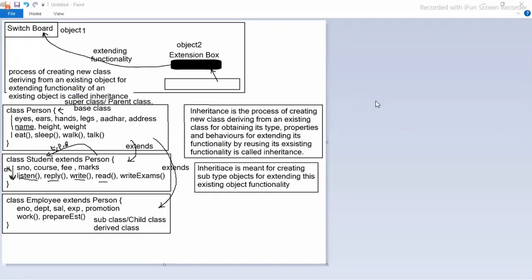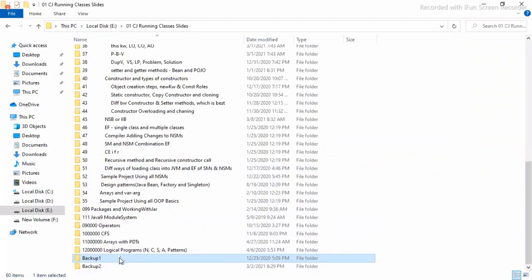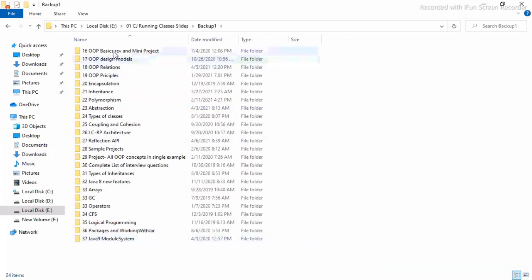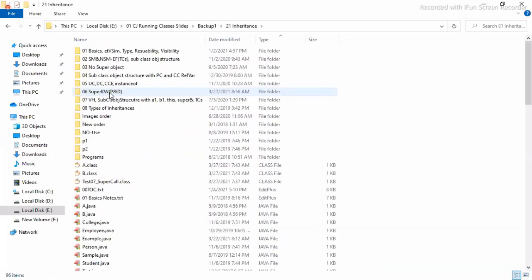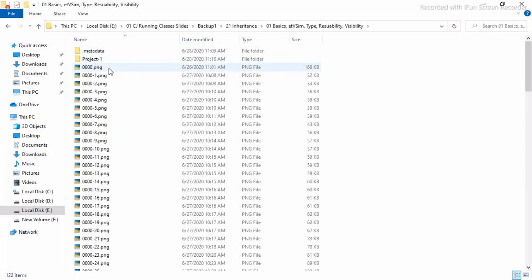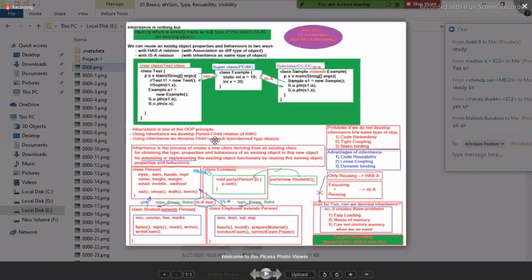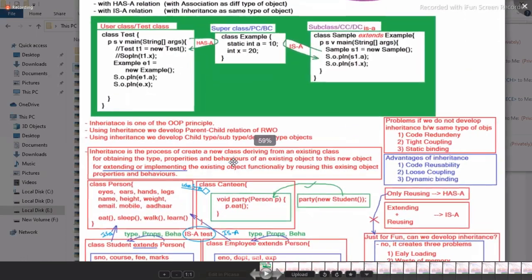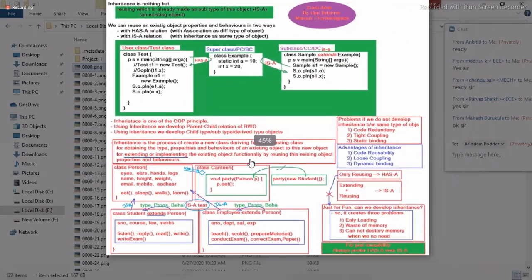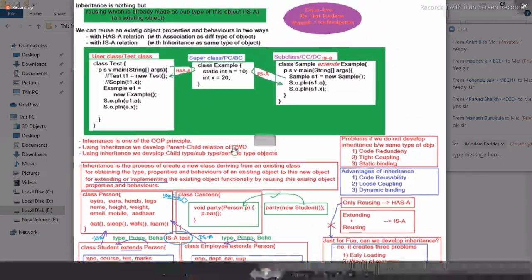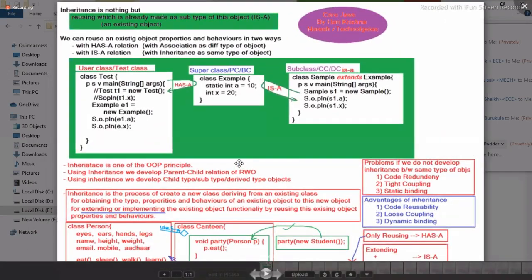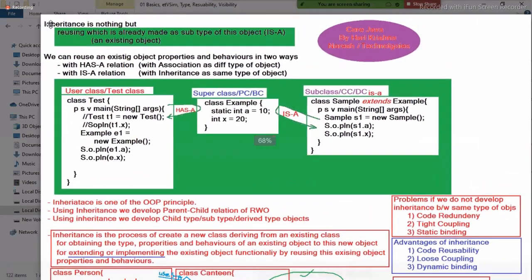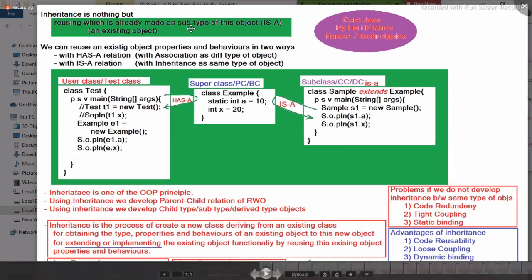I want you to write notes. Write this: Inheritance is nothing but reusing which is already made as a subtype of this object.